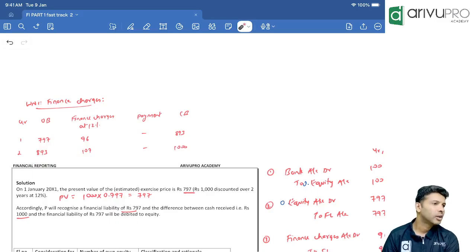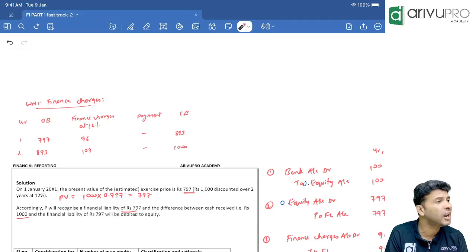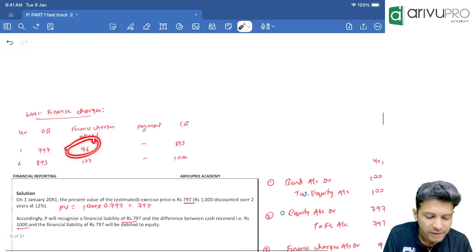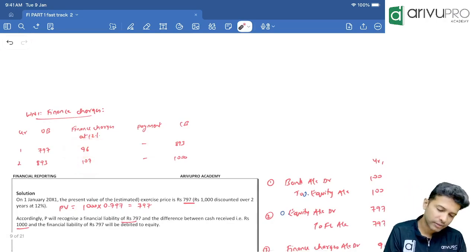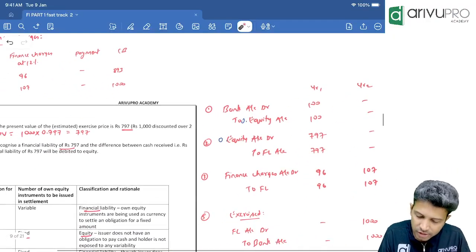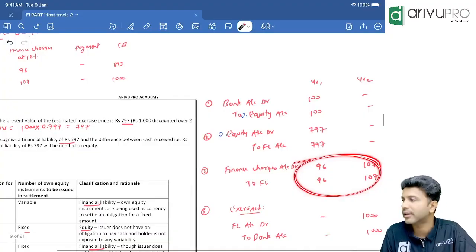Clear, sir? And tell me the journal entry for finance charges. This also we have done. Finance charges is an expense. Expense to be debited. So the entry is finance charges account debit to financial liability. That's your second journal entry. First year's finance charges 96, second year's 107. All this we have done already. Correct? Remember, everybody? So finance charges to financial liability for 2 years we have done the entry.